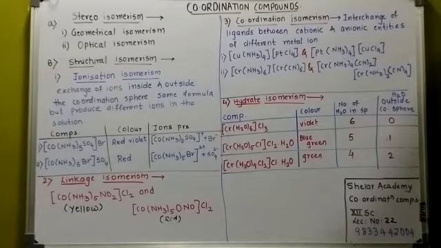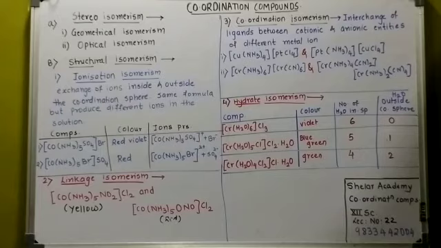That is important. The third we go for is called the coordination isomerism. What do you mean by coordination isomerism? Here the molecular formula is again the same, but there is an exchange of the ligands between cationic and anionic entities. What does that mean?